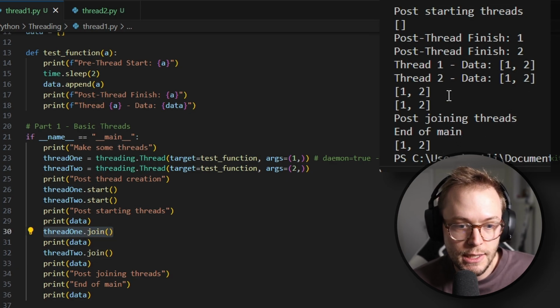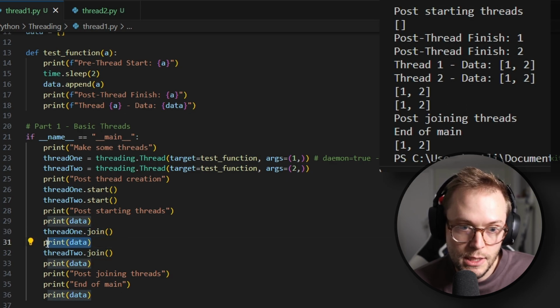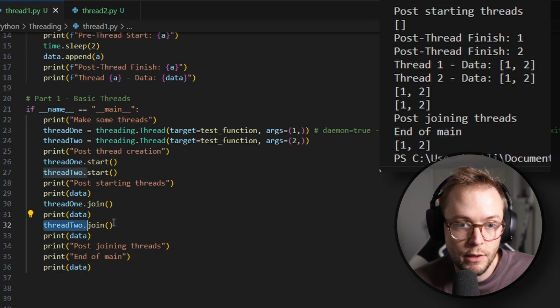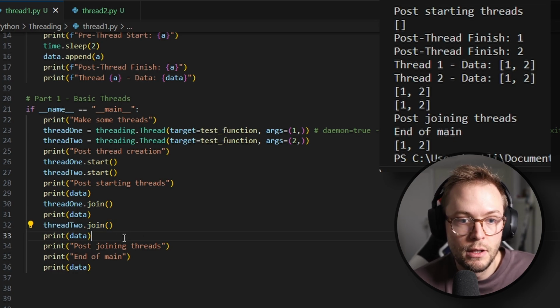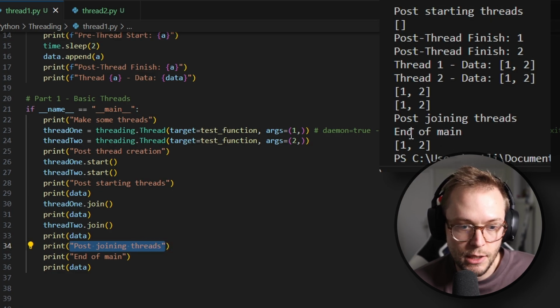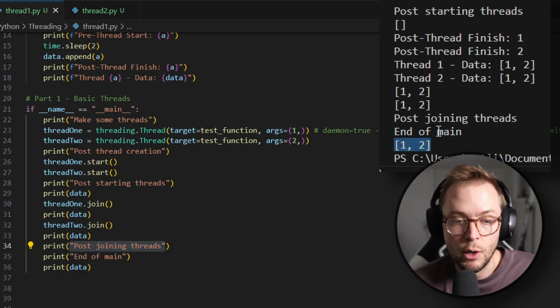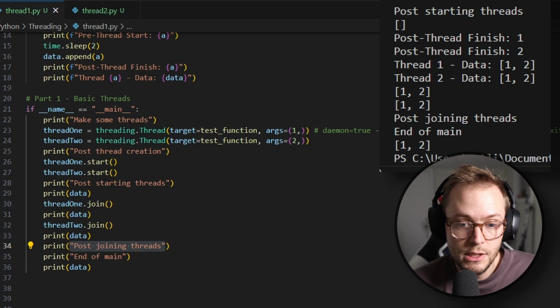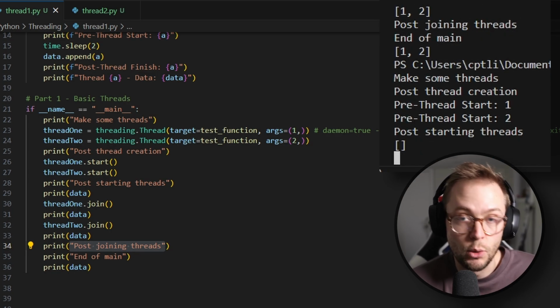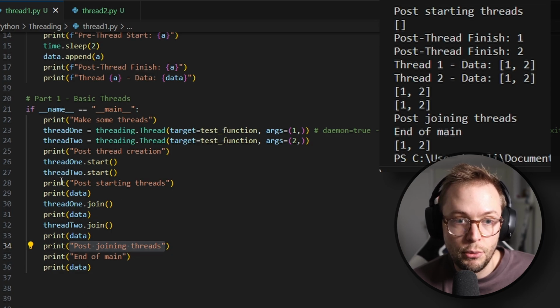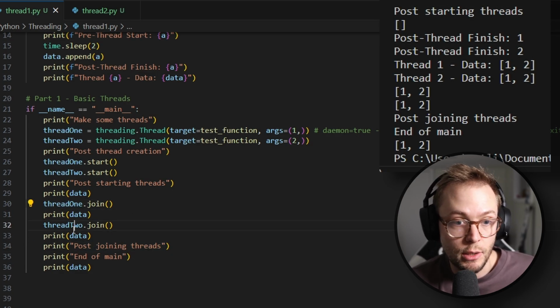So you'll see that here, we basically waited for thread 1 to finish its execution by calling join. Then we printed data. And then we waited for thread 2 to finish by joining its thread to the main thread. And then at the end, we have end of main, and we now have 1 and 2. So this will consistently have 1 and 2 in that order because thread 1 is always going to be finishing before thread 2.